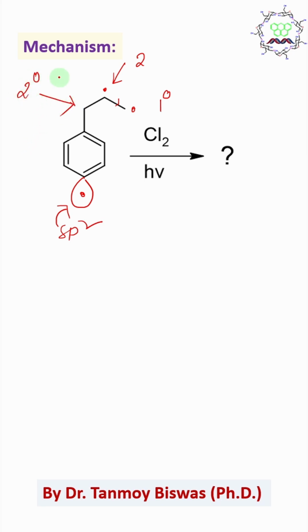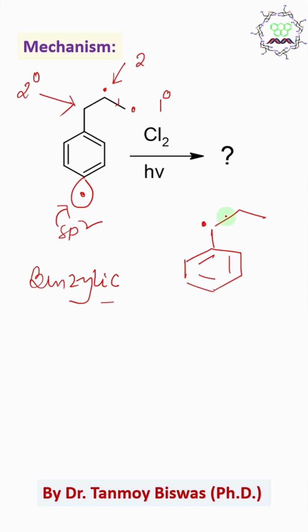This is also secondary, but this is unique because it is secondary as well as benzylic. What do I mean? The radical produced here, let me draw it here. This radical is stabilized. By the way, you can say, okay sir, plus I effect is there, 2 hydrogens are available for hyperconjugation. I agree, undoubtedly. But compared to plus I or hyperconjugation, resonance is more powerful to stabilize this.